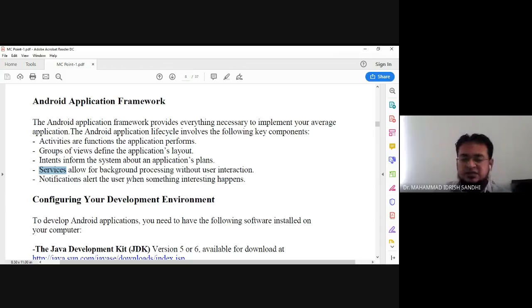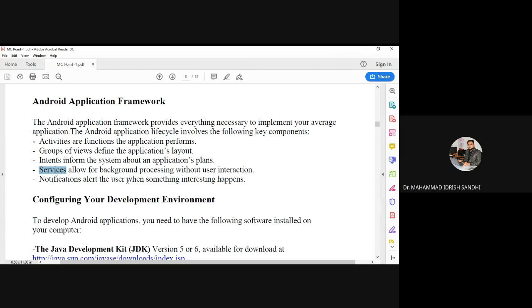Second example is the scanning of viruses. If you have installed any antivirus application, it automatically runs in the background and doesn't require user interaction. When a virus comes, it will notify you. This is also one part of background processing. So this is what a service is: it doesn't require user involvement. It will run automatically based on the particular task given to it.